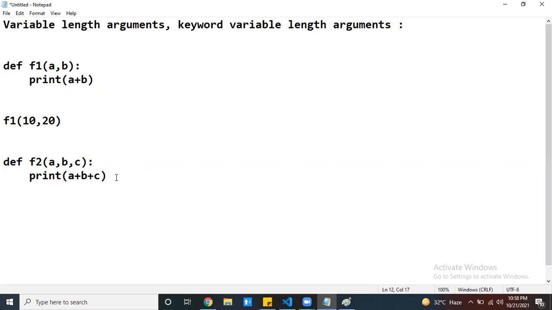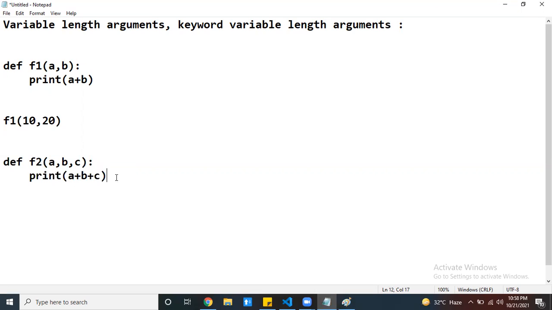Like this, if you want to find the sum of four arguments, you have to write one more function with four parameters, five parameters, six parameters. However many parameters you want the sum of, that many functions you have to create every time. Two, three, four, like this you have to create. But my requirement is not like this. I don't want to write this many functions.